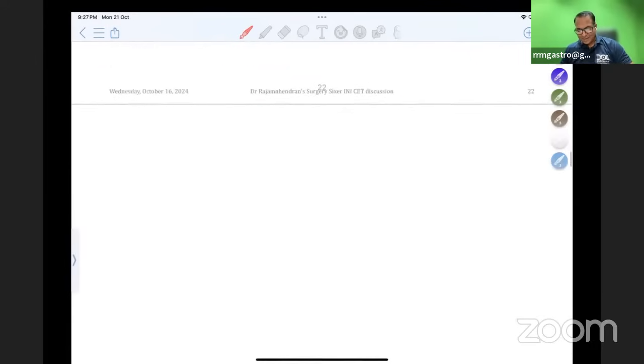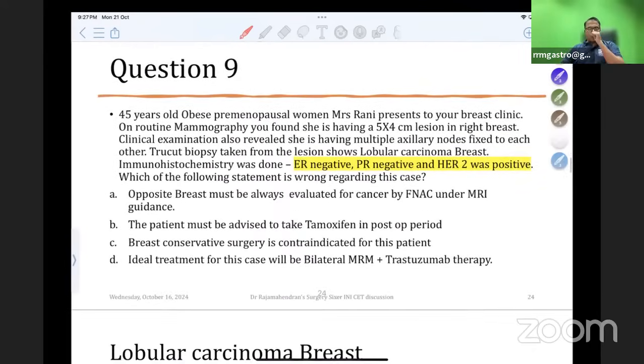Okay, nice. So a 45-year-old obese premenopausal woman, Mrs. Rani, presents to your breast clinic on routine mammography. You found out she has a 5x4 centimeter breast lesion. Can you tell me what this is? T1 is less than 2, T2 is 2 to 5. So this is a T2 lesion.